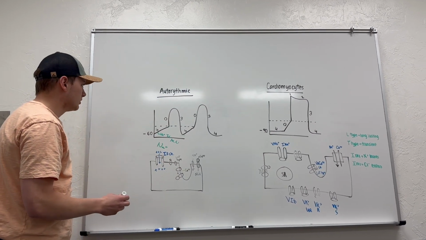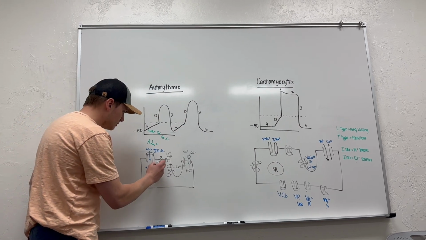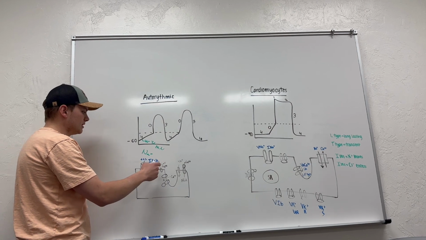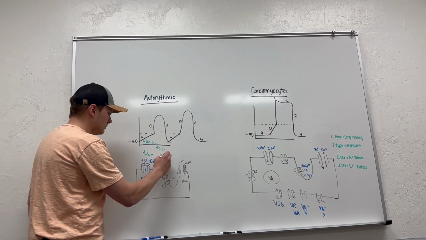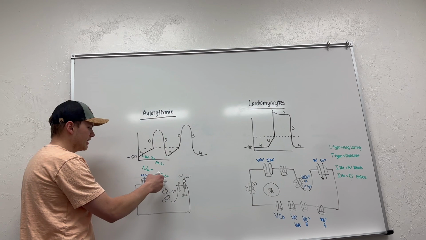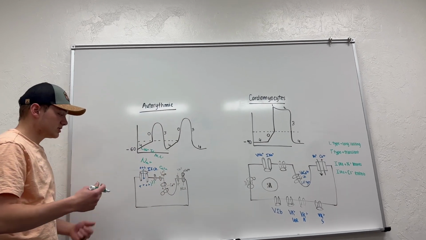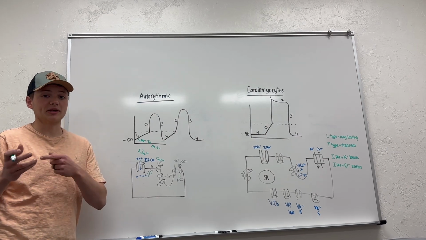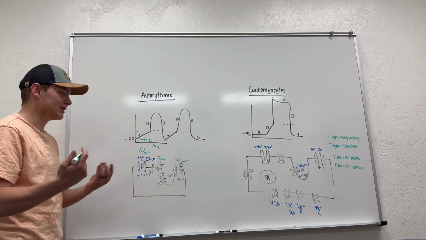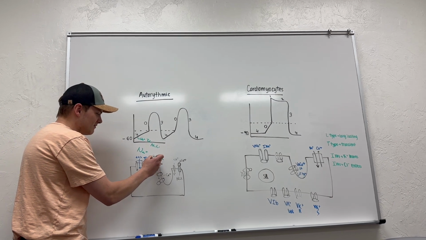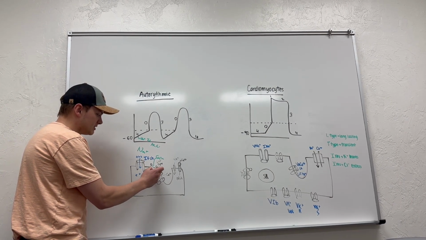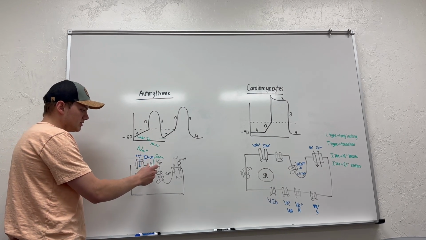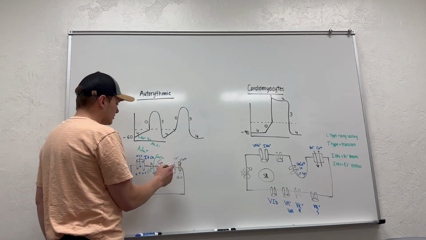Now, at threshold, what we're going to see is the bolt over here is going to come and hit this channel right here. This channel is a calcium type L and a type T channel. So first and foremost, the type T channel is going to activate, because the T stands for transient. Transient means fast. I didn't know that, but now I do. Calcium is going to flow in fast, and also through the slow, and L stands for slow channels. Calcium flows in, and that's going to cause a bunch of other channels to open.